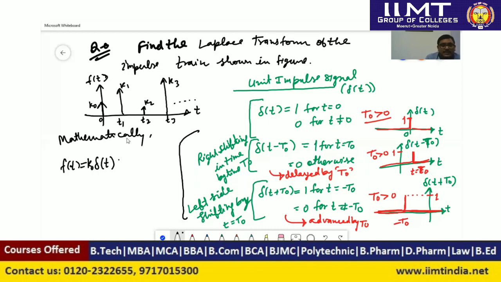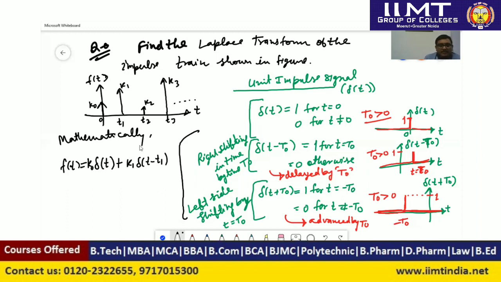Similarly, next signal present at time t equal to t1. So we will shift delta signal by time t equal to t1. So delta of t minus t1 is the unit impulse signal which is right shifted by time t equal to t1, and it has value k1 at that instant time t equal to t1. So it will be multiplied by k1.